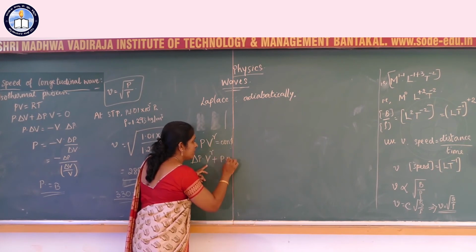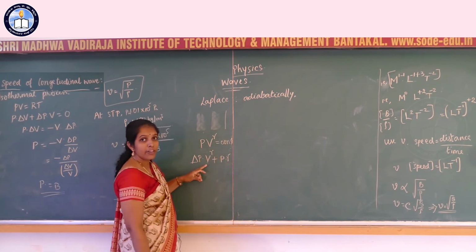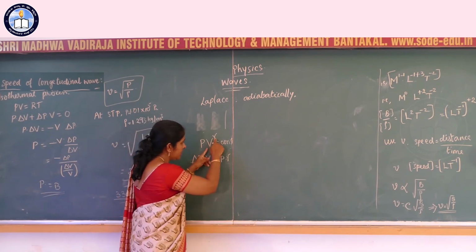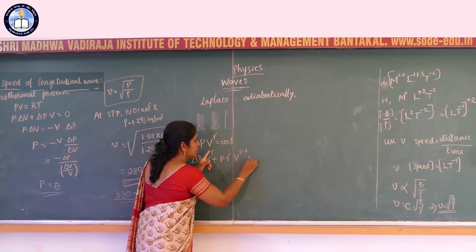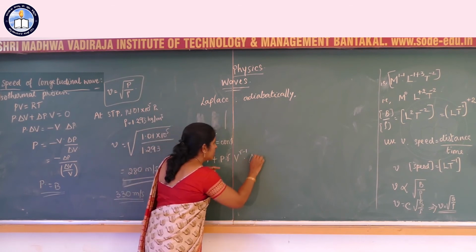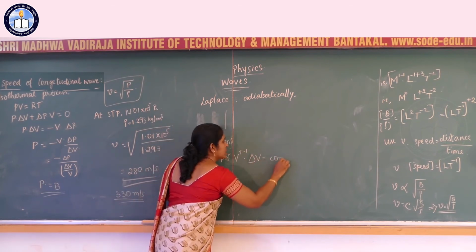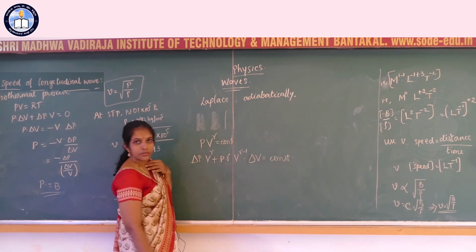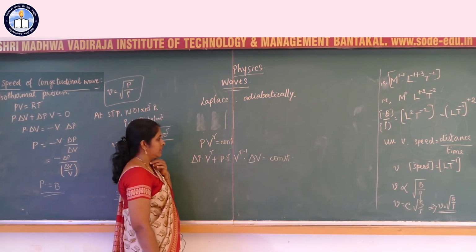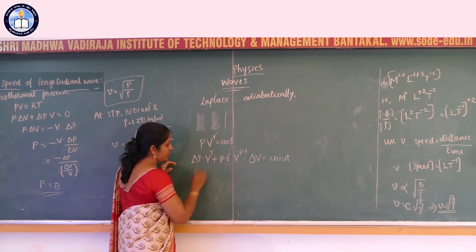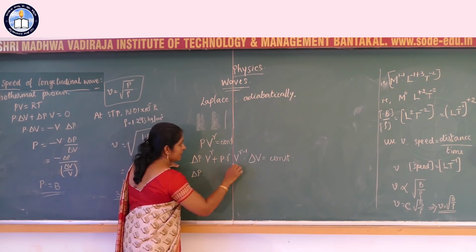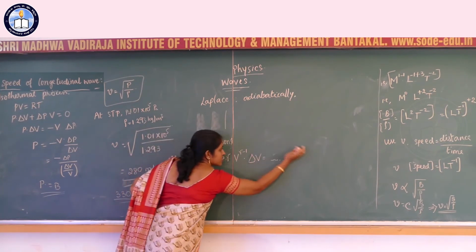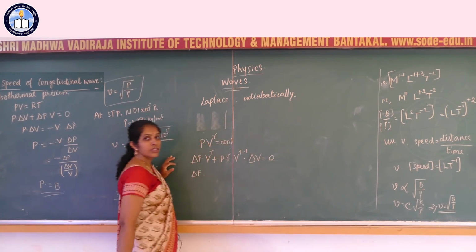Here we have V raised to the power gamma. So, delta P into V^γ plus P into γ V^(γ-1) into delta V is equal to a constant. Rearrange the equation. The derivative of a constant is 0, which means there is no change.